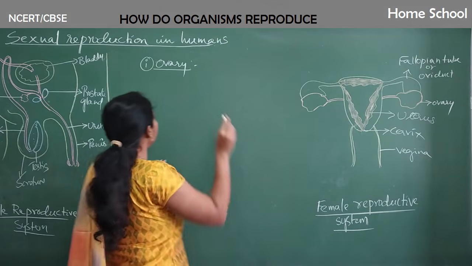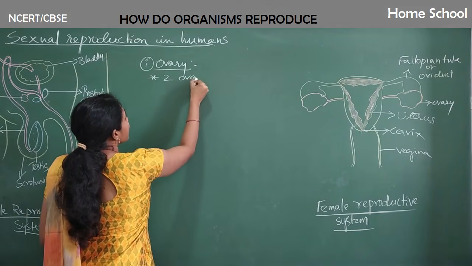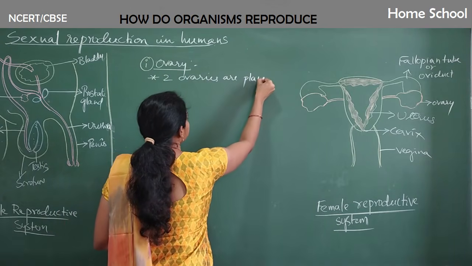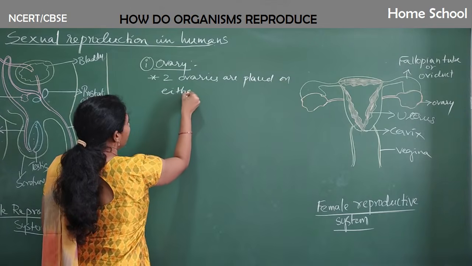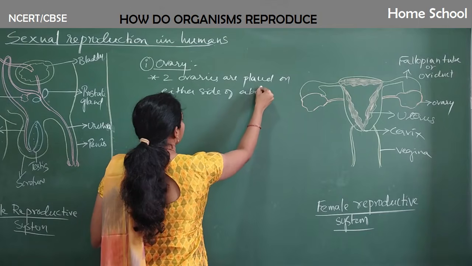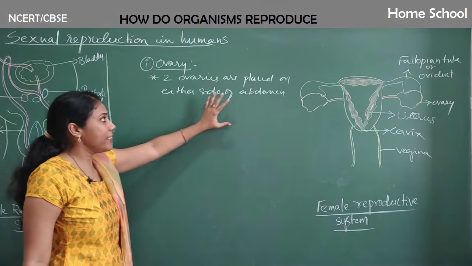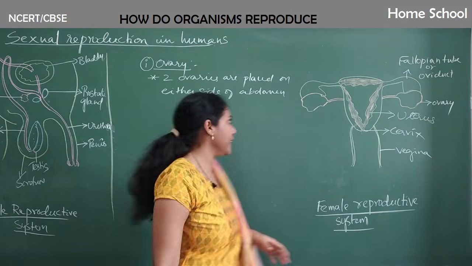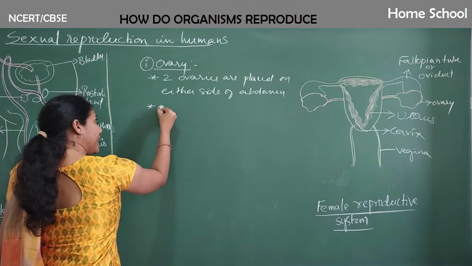So the first point I would like to write is: 2 ovaries are placed on either side of the abdomen. One ovary is on the right side of the abdomen, the other ovary on the left side of the abdomen.